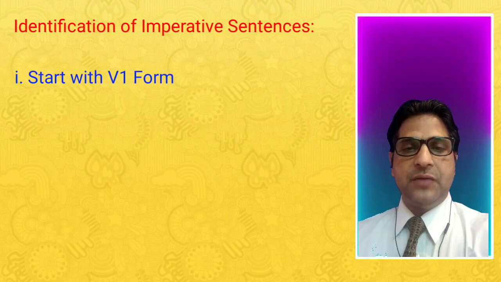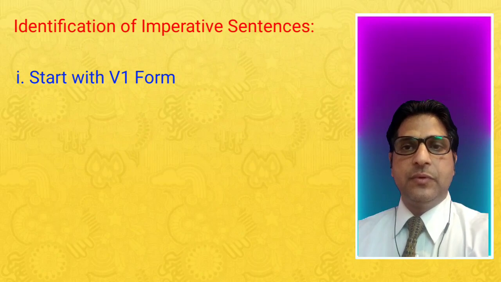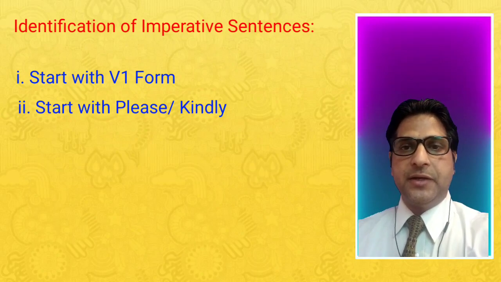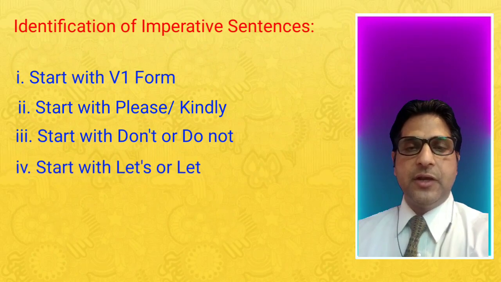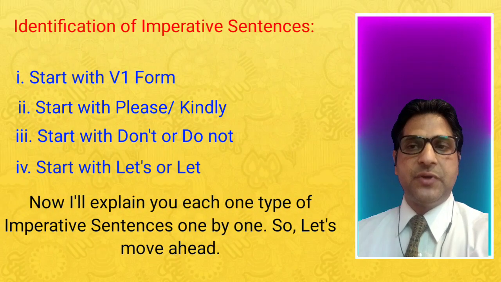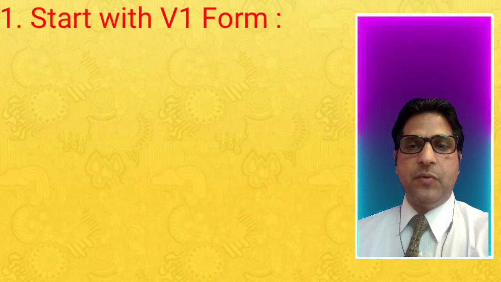Identification of imperative sentences according to my view. Number 1: start with the first form of the verb. Start with please or kindly. Start with don't or do not. Start with let's or let. Now I will explain each type of imperative sentence one by one. So let's move ahead. Number 1: start with the first form of the verb.